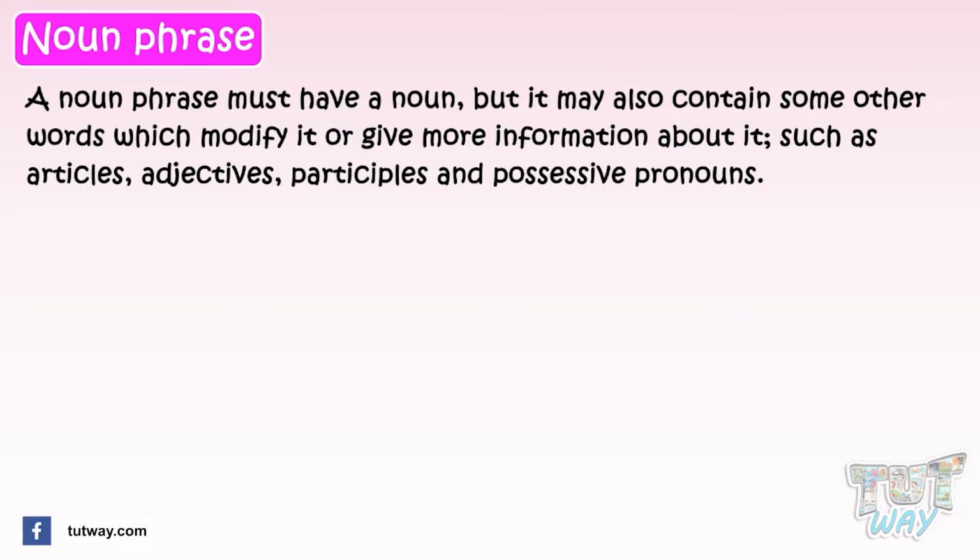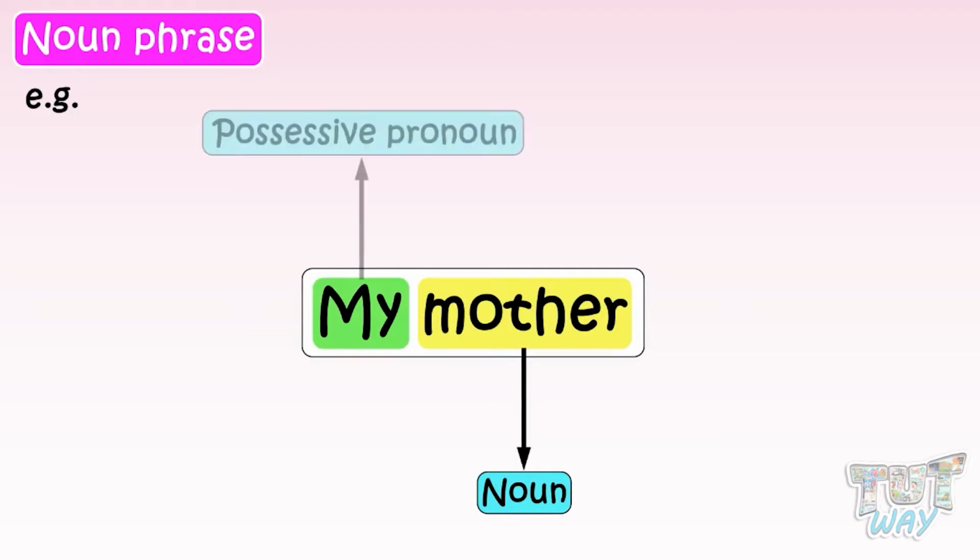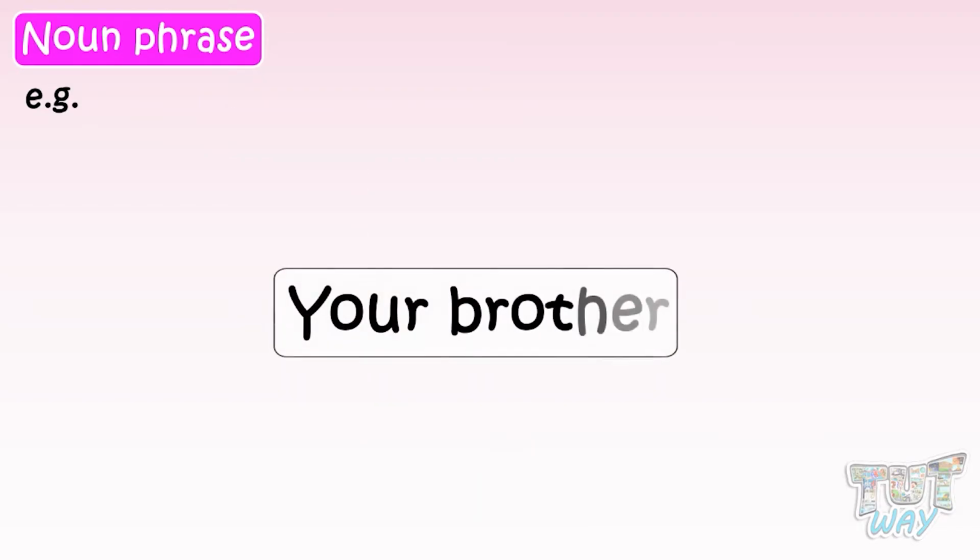Let's see some examples of noun phrases to learn better. My mother. My mother is a phrase in which mother is a noun and my is a possessive pronoun. So, this phrase is a noun phrase. Your brother.